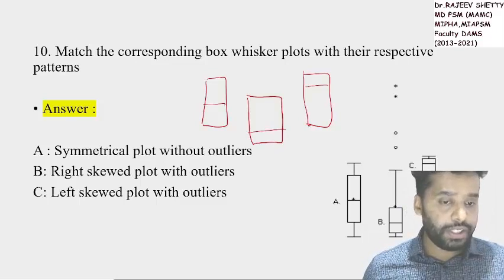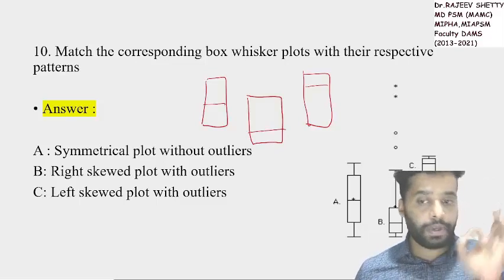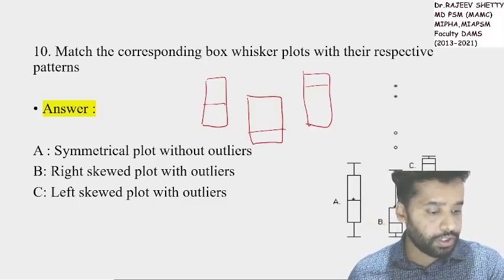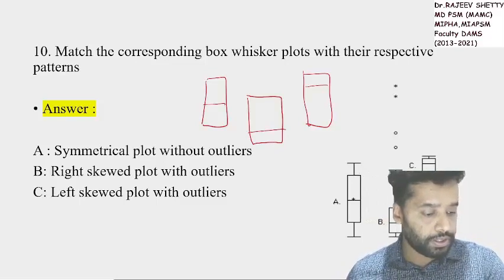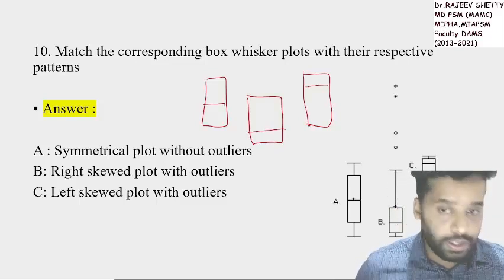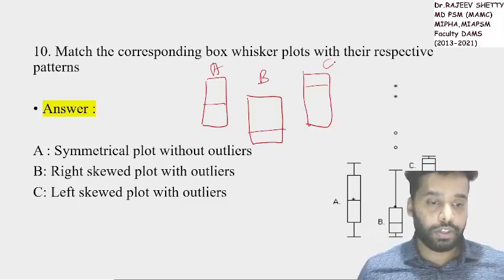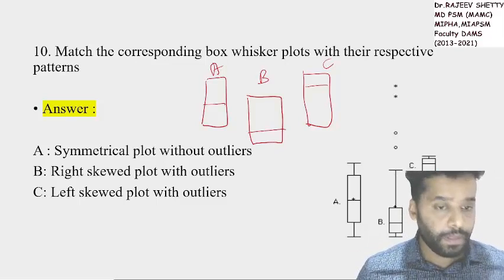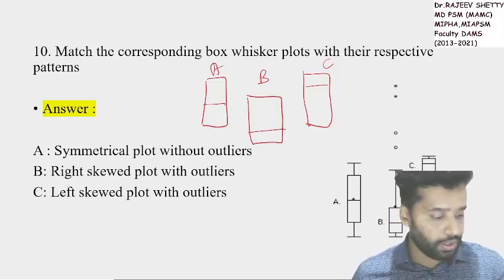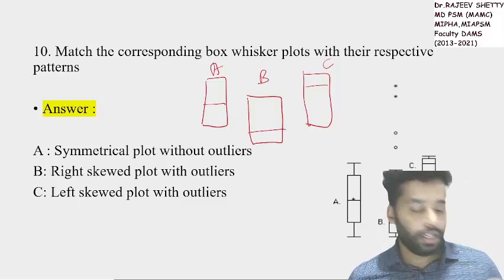They might have given A, B, C, D for you, but the purpose of this discussion is that you should know what is A, what is B, what is C. A was symmetrical, B was right skewed, and C was left skewed. A was without outliers, B had outliers, and even C had outliers.